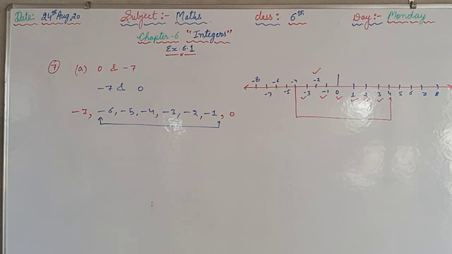At the same time, question number 8. Write 4 negative integers greater than minus 20. So first of all, we will draw the number line. Afterwards, we can solve question number 8 and 9, and we can see the answers of 10 as well. So we should draw a number line first of all.